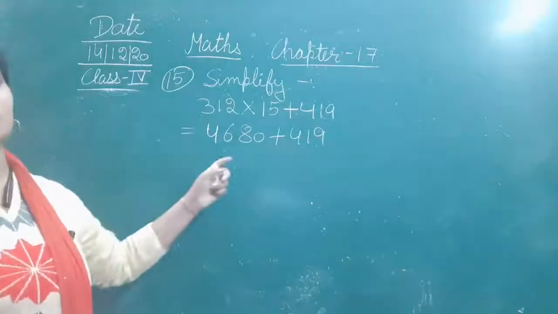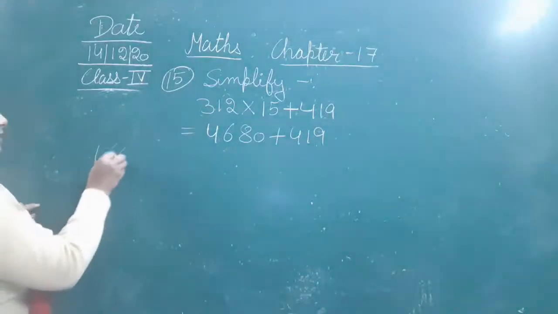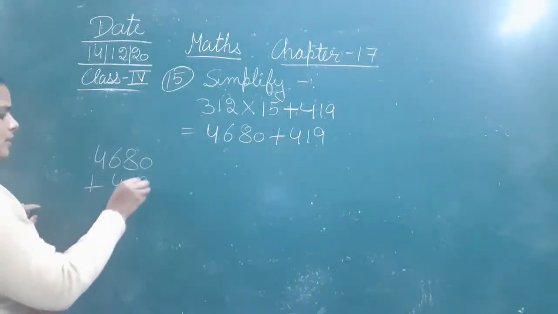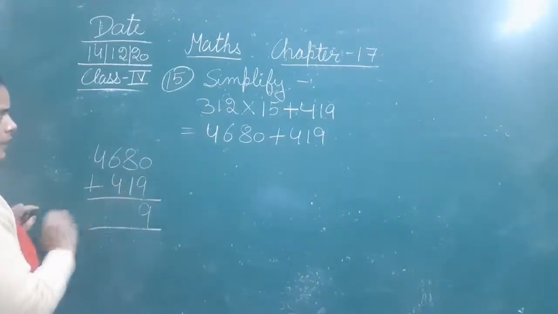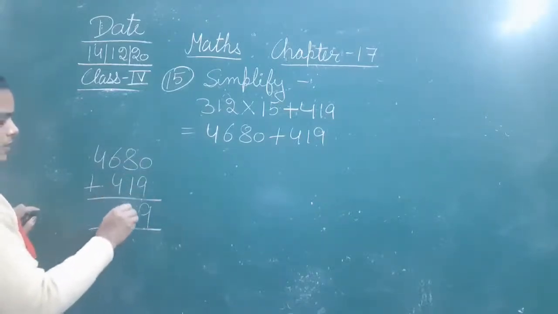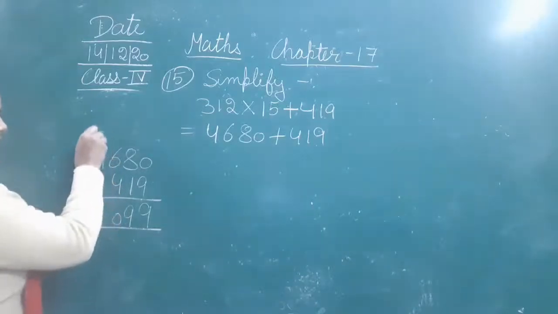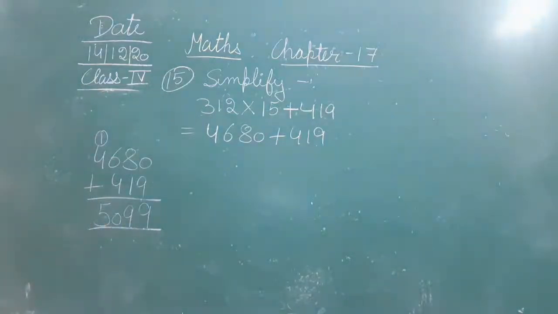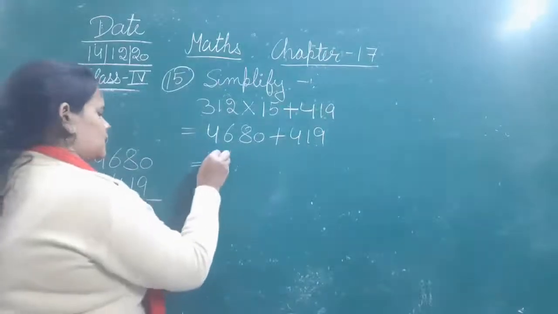Now we are going to add both these numbers, that is 4680 plus 419. 9 plus 0 is 9, 8 plus 1 is 9, 6 plus 4 is 10, 1 plus 4 is 5. That is 5099.